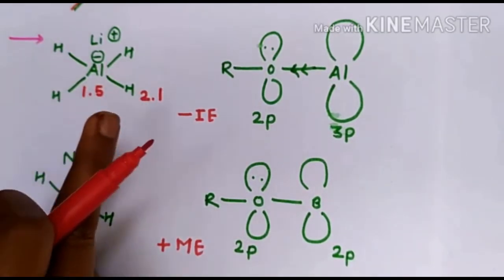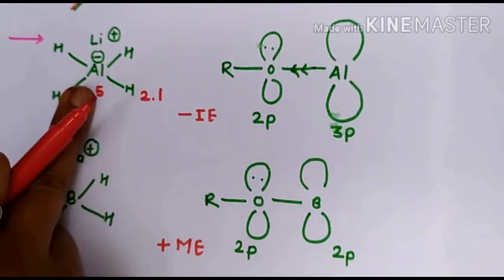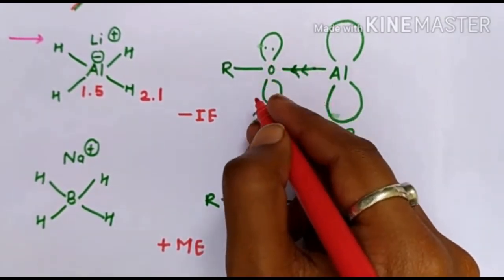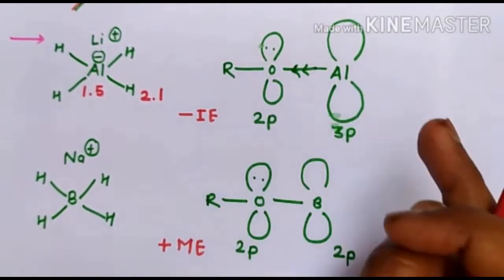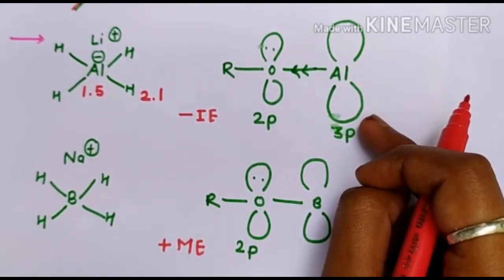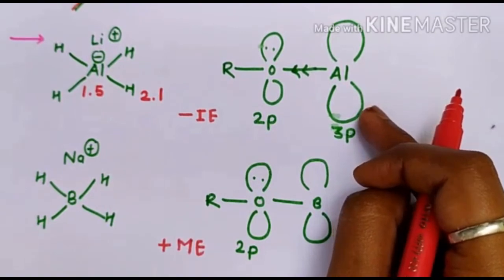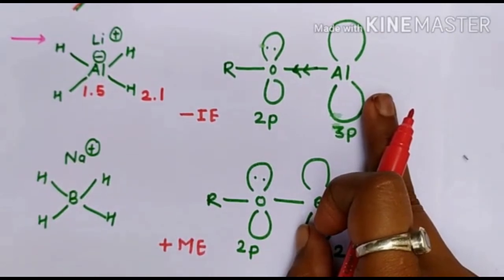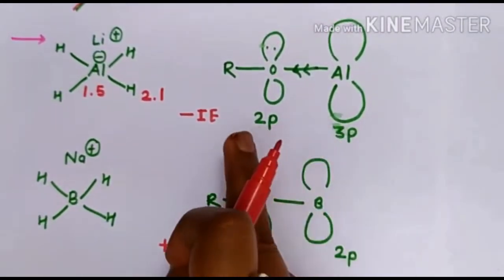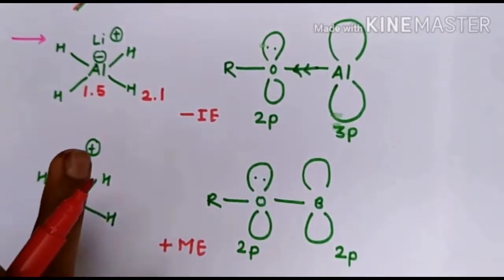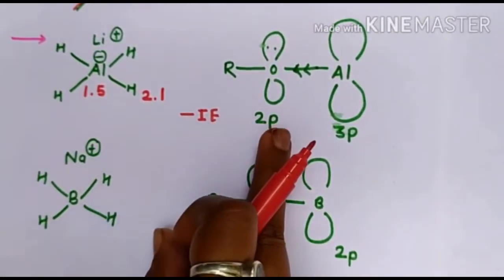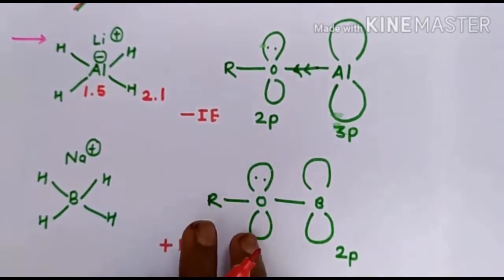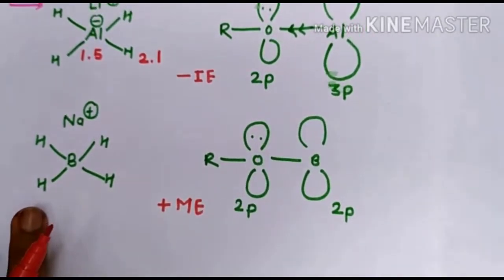So when the alkoxy group is attached to aluminum, what happens exactly? This oxygen has a 2p orbital which has a lone pair, and aluminum has an empty 3p orbital. There will be a weak overlap between oxygen and aluminum due to the unequal size of the 2p and 3p orbitals. Here the alkoxy group acts through a minus I effect, the minus inductive effect. But what happens in the case of sodium borohydride?